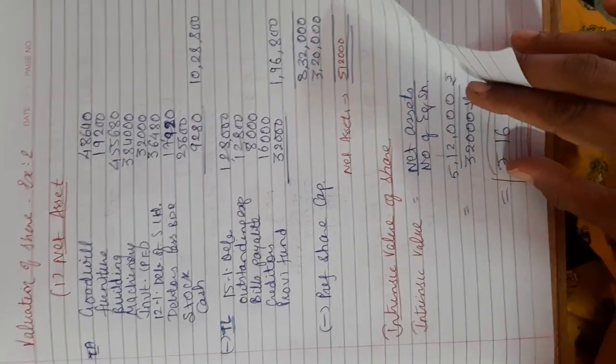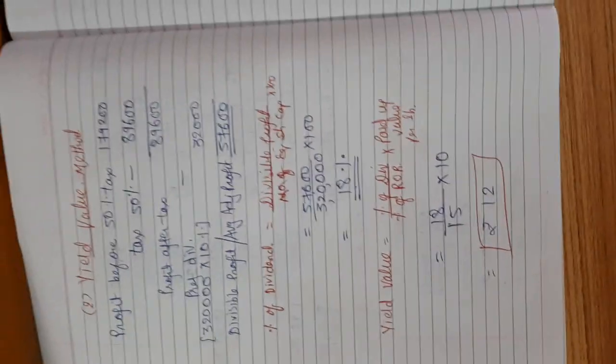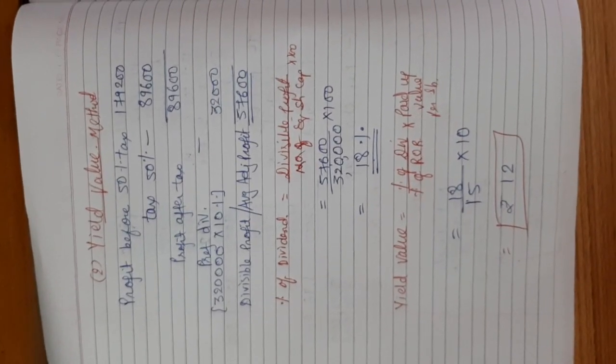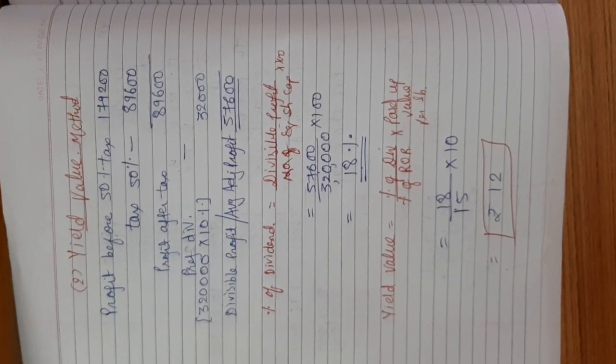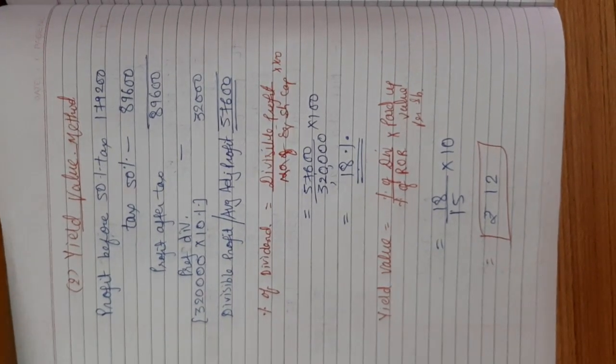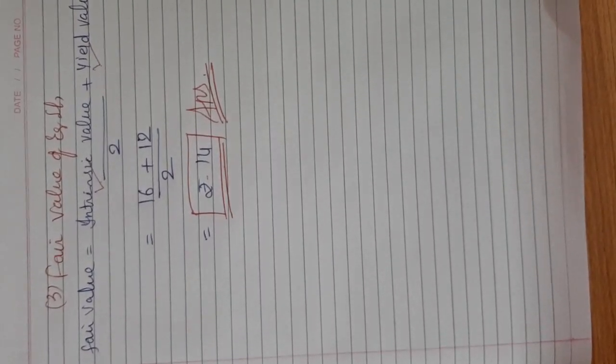Moving further, this is the second page, calculation of yield value. We found average adjusted profit or divisible profit first, and then we calculated fair value. Alright, so intrinsic value 16, then 12 and then 14.